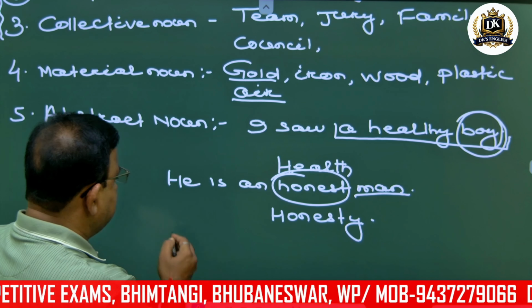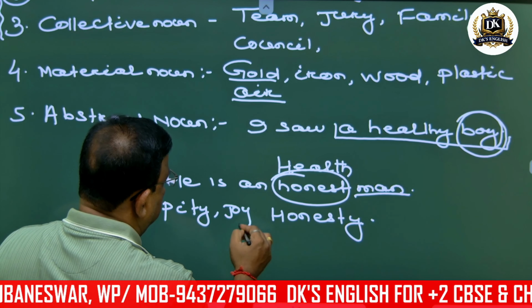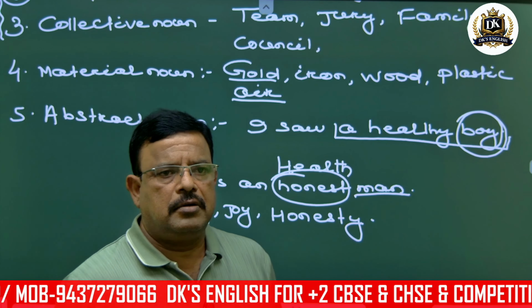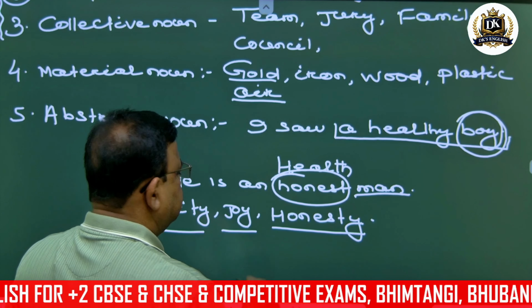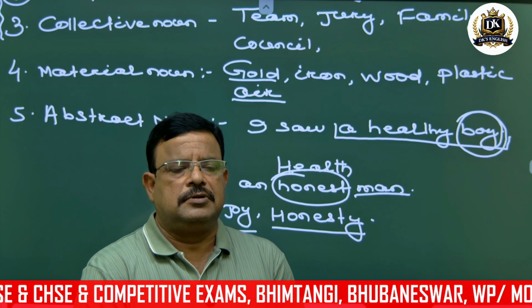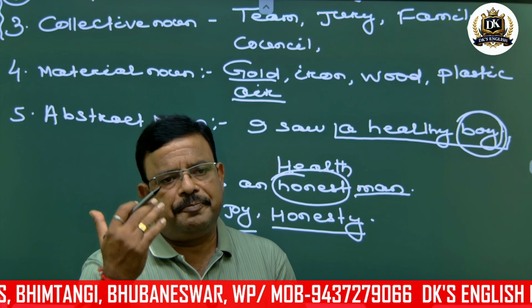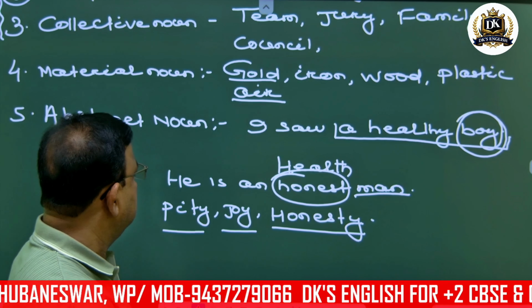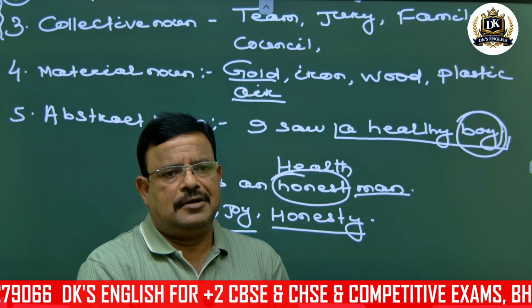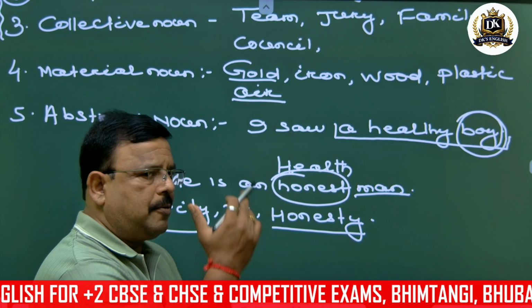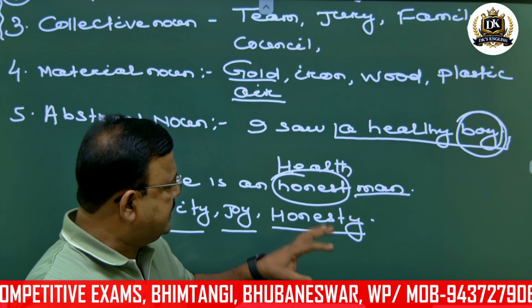Suppose I say pity, I say joy. So these nouns, you can only feel them. Such nouns are abstract nouns. So here one point comes, which I will discuss further.